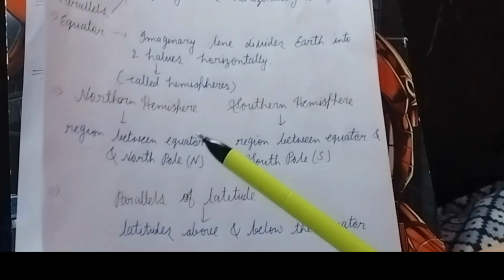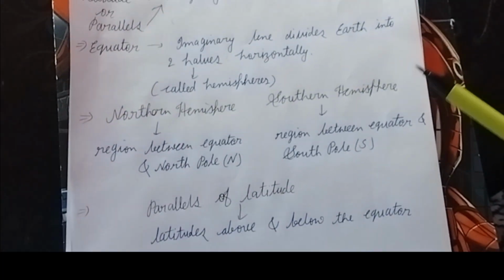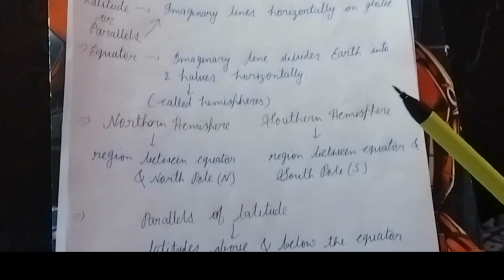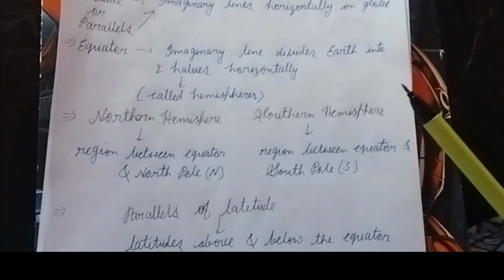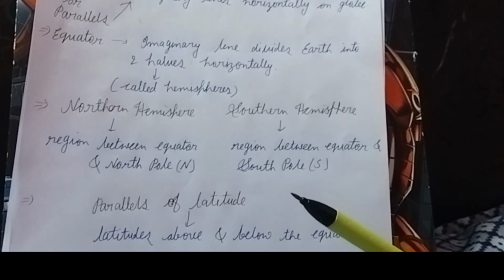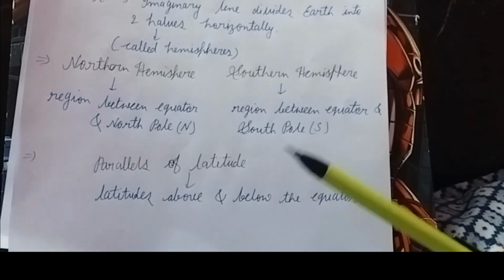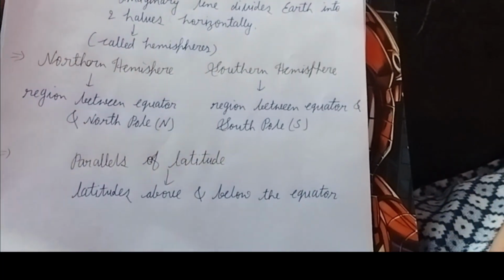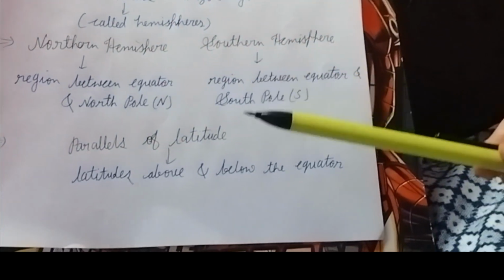and the North Pole is called the northern hemisphere, and the latitudes in the northern hemisphere are denoted by the letter N. The region between the equator and the South Pole is called the southern hemisphere. It is denoted by S. Then parallels of latitude: the latitudes above and below the equator are also called the parallels of latitude.